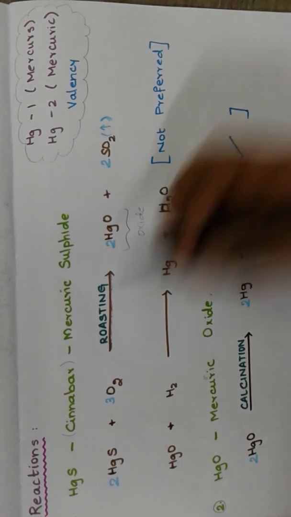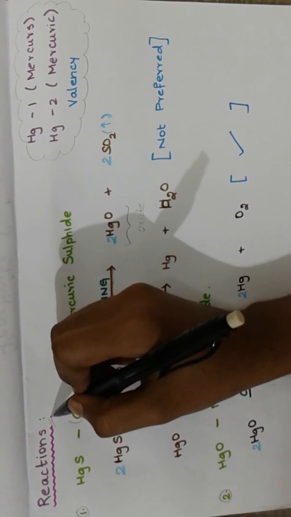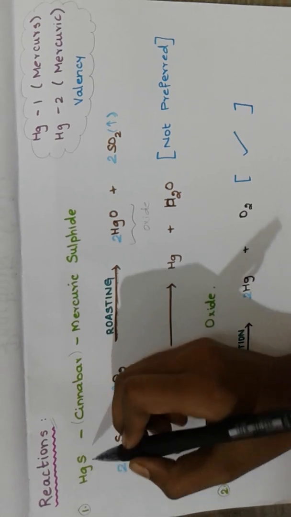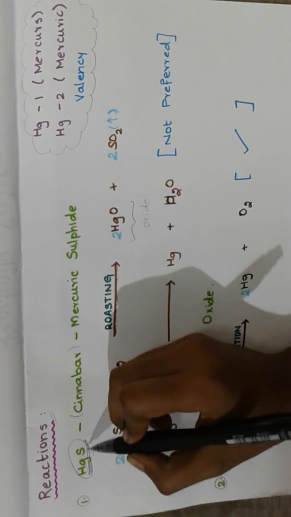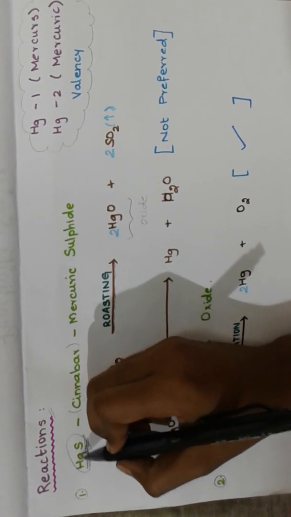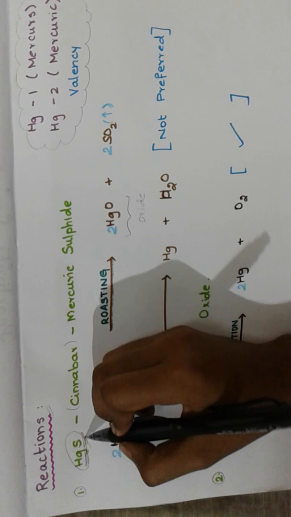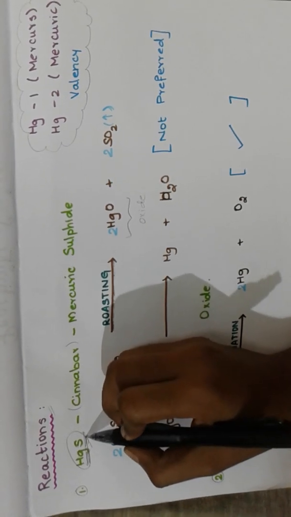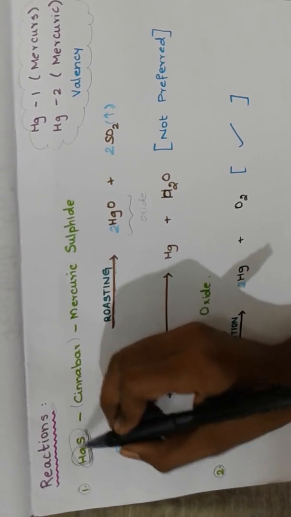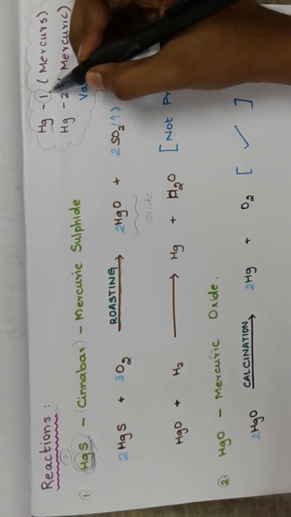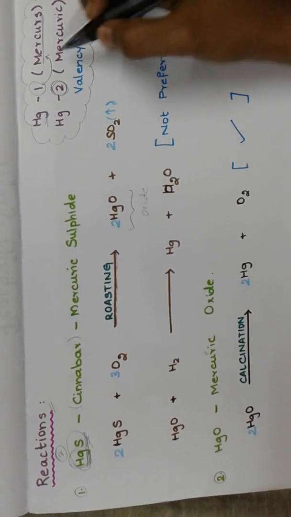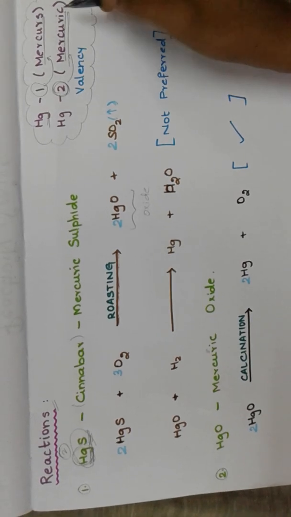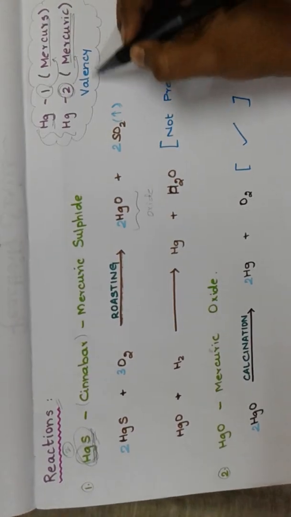So here I'm going to tell the reactions occurring. First, let's take the example of mercuric sulfide. This mercuric sulfide's formula is HgS. We already know Hg is mercury and S is sulfur, that's why we call it mercuric sulfide. And we already know mercury exists in two forms. If it has valency 1, it is called mercurous. And if it has valency 2, it's called mercuric. So the name differs according to the valency.